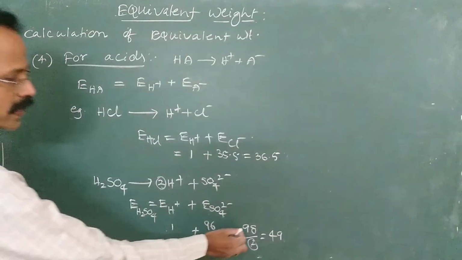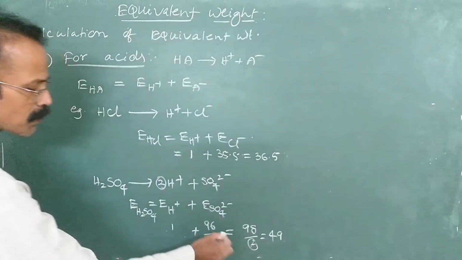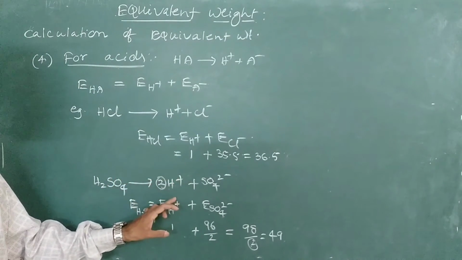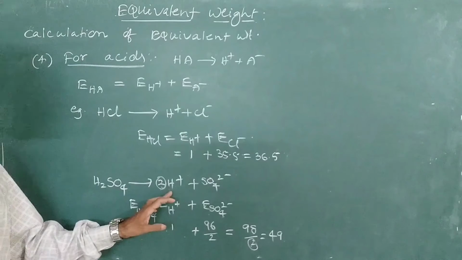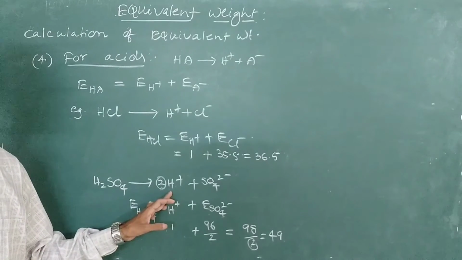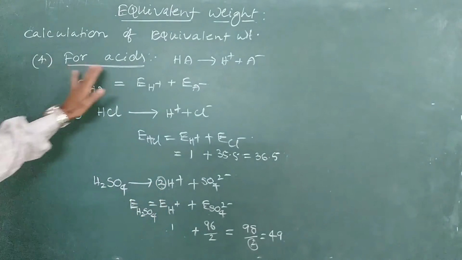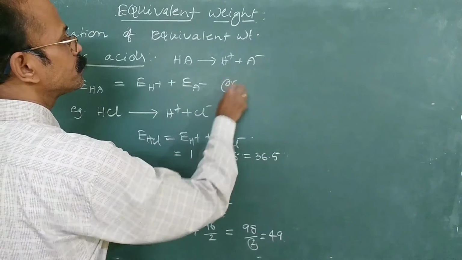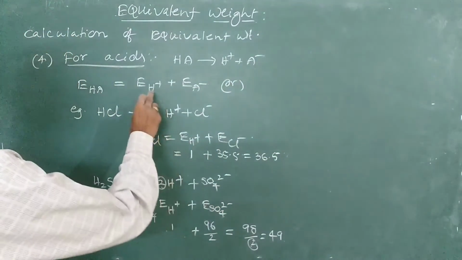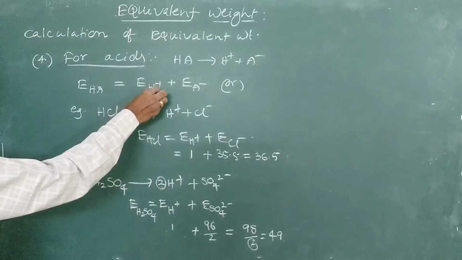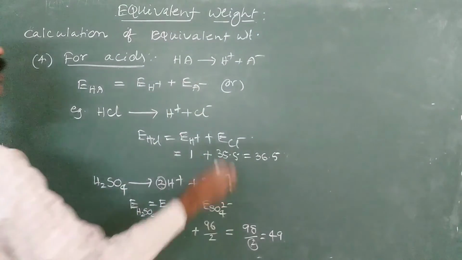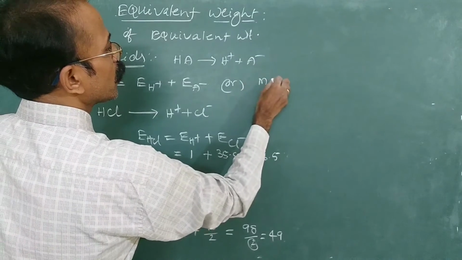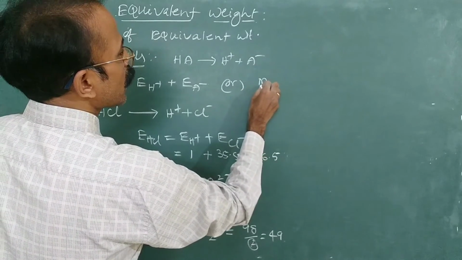So simply divide the molecular mass by the number of H plus ions, and the number of H plus ions given by one molecule of acid is known as basicity. So for acids, equivalent mass is equal to the sum of the equivalent masses of the H plus and anion, or it is equal to the molecular mass or formula mass divided by basicity.